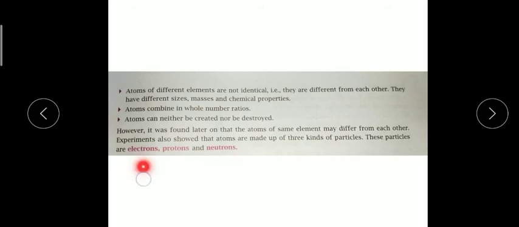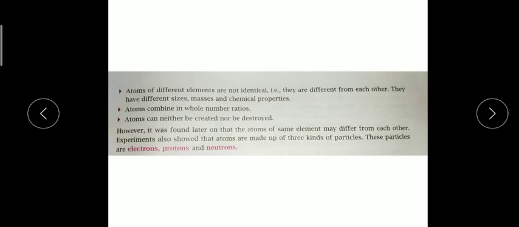Electron was discovered by J.J. Thomson, proton was discovered by Goldstein, and neutron was discovered by James Chadwick. So in the next video I will explain how J.J. Thomson discovered the electrons, how he performed the experiment, and how he discovered and named it.